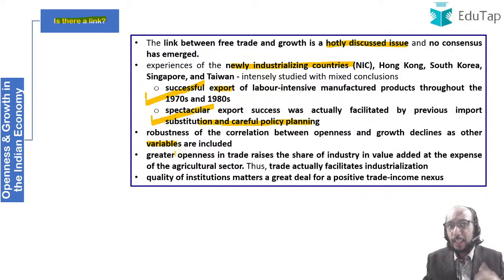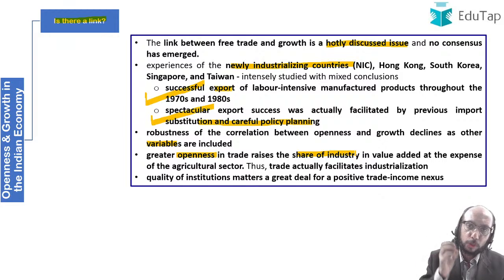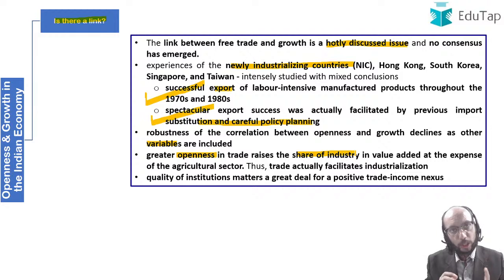It has been seen that because of greater openness, the share of industry rises. You know that the sectoral composition of an economy is composed of the contribution by agriculture, industry, and services. If you open up the economy, it has been shown empirically via research that the share of industry does go up, right? So trade helps in the process of industrialization. That is very clear. But it has also been shown that it is very important to have good institutions, good laws, good courts, good governments in place, to have a positive trade income nexus, right?